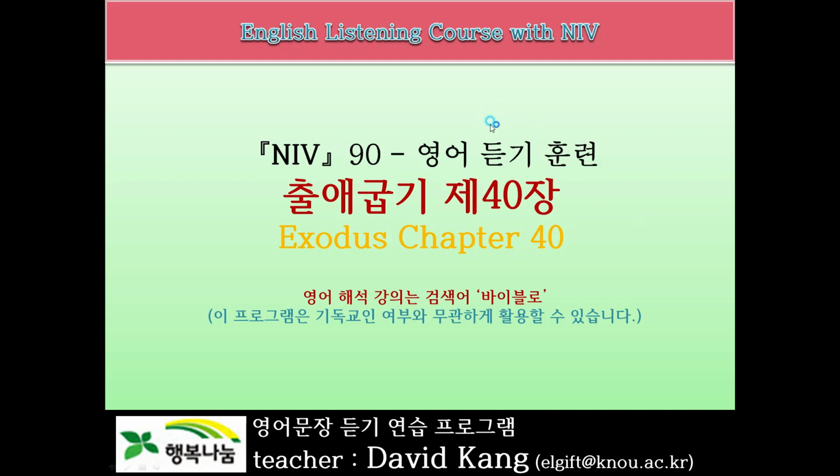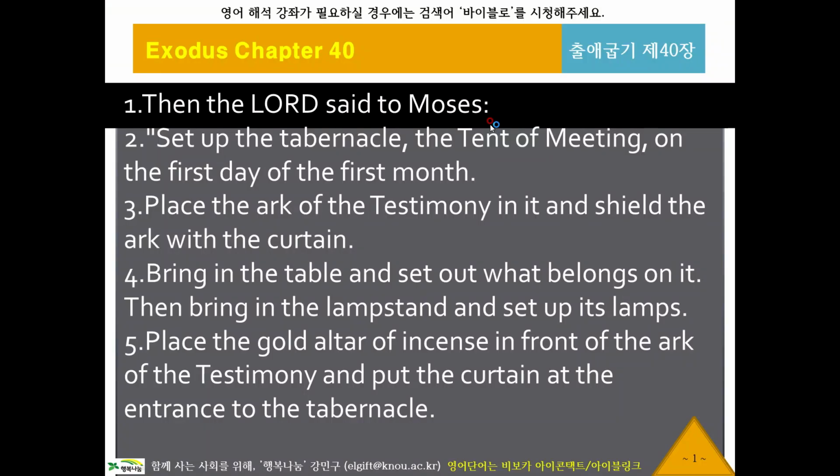Chapter 40. Then the Lord said to Moses, set up the tabernacle, the tent of meeting, on the first day of the first month. Place the ark of the covenant law in it, and shield the ark with the curtain. Bring in the table and set out what belongs on it. Then bring in the lampstand and set up its lamps. Place the gold altar of incense in front of the ark of the covenant law, and put the curtain at the entrance to the tabernacle.